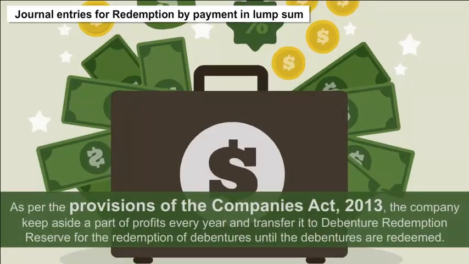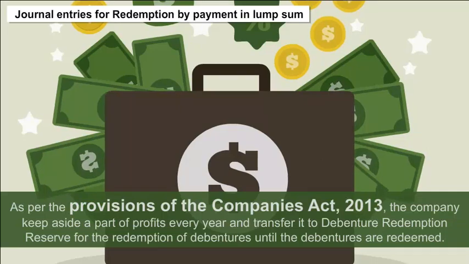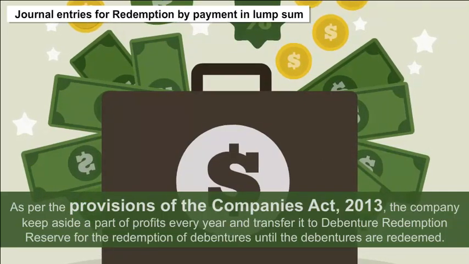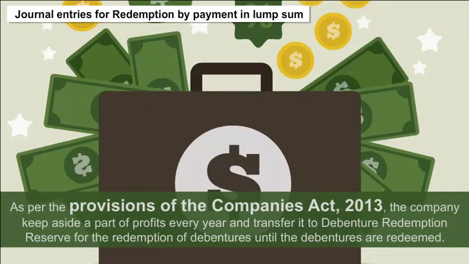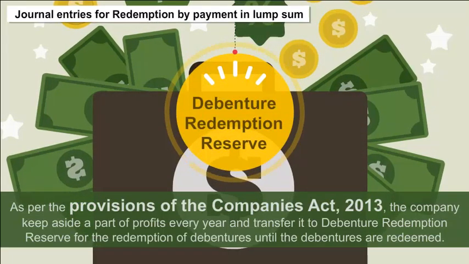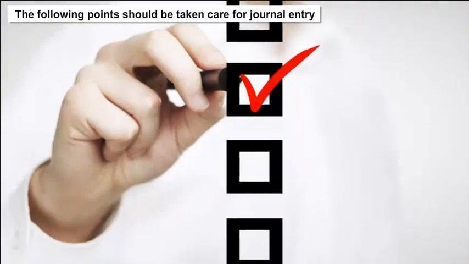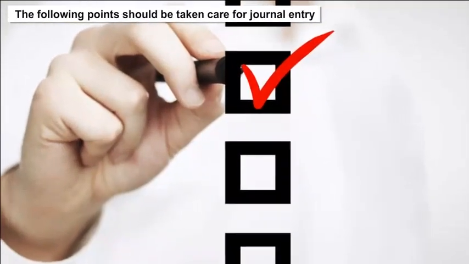As per the provisions of the Companies Act 2013, the company keeps aside a part of profits every year and transfers it to the debenture redemption reserve for the redemption of debentures until the debentures are redeemed. The following points should be taken care of for journal entry.